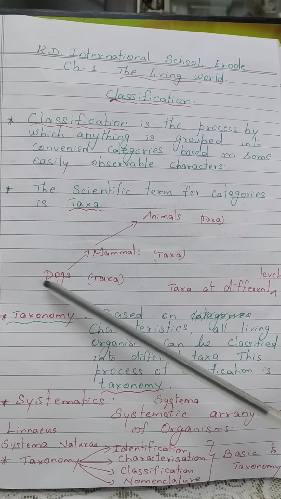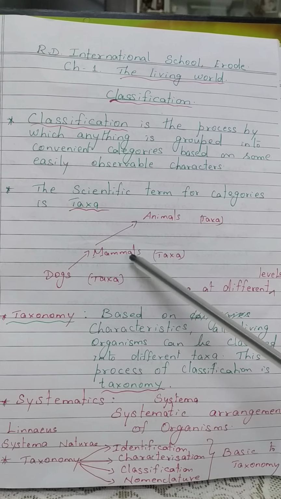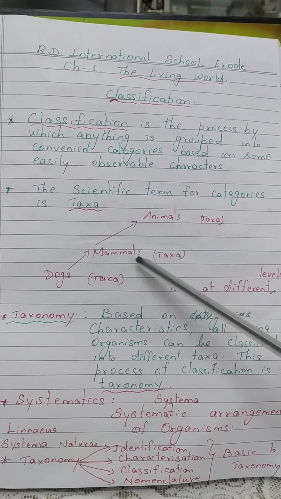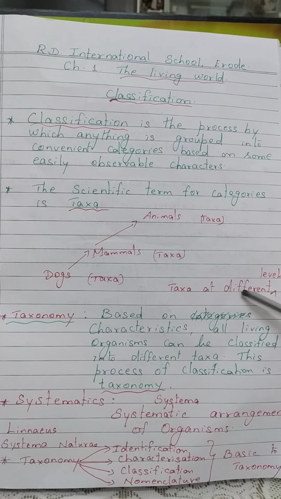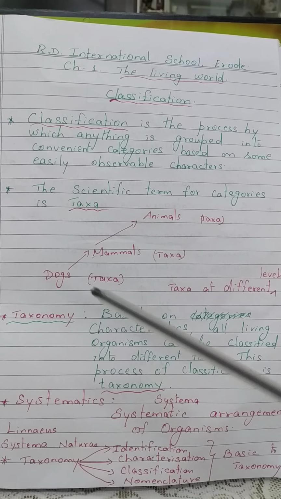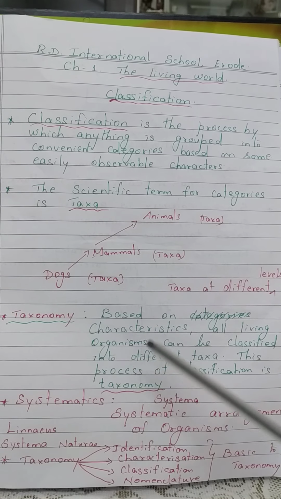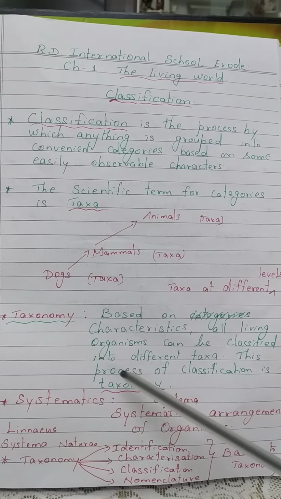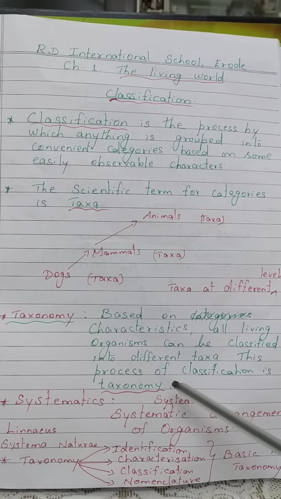You see here, all these dogs together are one taxa. All mammals together form one taxa. All animals also form one taxa. But all these are taxa at different levels. And then what is taxonomy? Same as classification. Based on characteristics, all living organisms can be classified into different taxa. And this process of classification is called taxonomy.